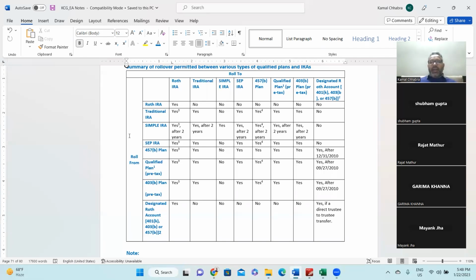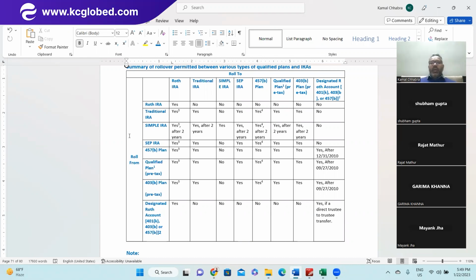So if you need to transfer a simple IRA, the minimum requirement is keeping it in the simple IRA for at least 2 years, whether you want to convert or roll over into Roth IRA, traditional IRA, SEP, 457 plan, qualified plan, or 403 plan. But you cannot convert the simple IRA to the designated Roth account 401k.